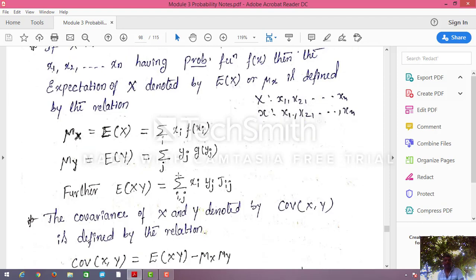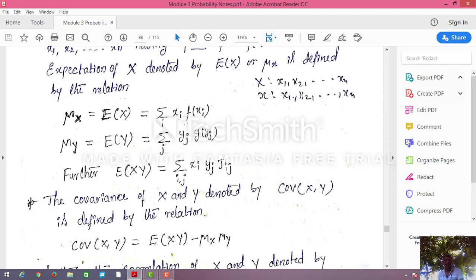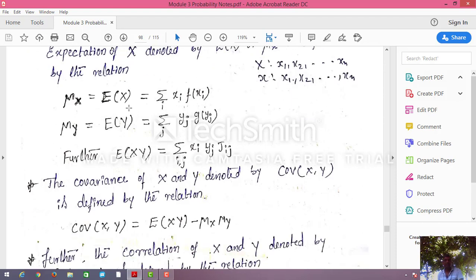Expectation of Y equals summation of yj into g of yj. Next, expectation of XY equals summation of xi into yj into f of ij. Here f of ij means the joint probability of i and j, that means the ith row and jth column. These are the formulas for expectation of X, expectation of Y, and expectation of XY. You already studied expectations from 9th standard to 12th standard, but here we are seeing joint probability distributions.